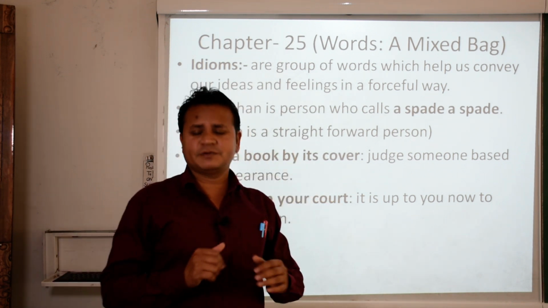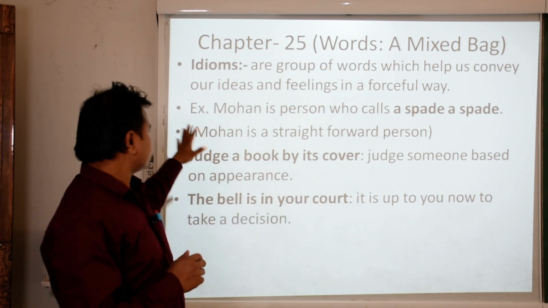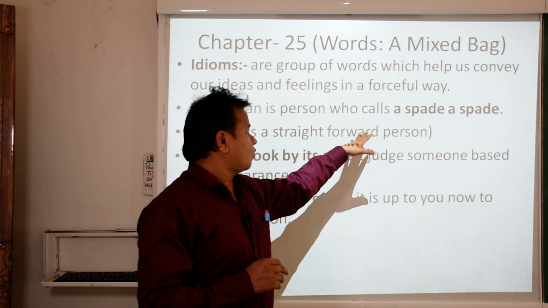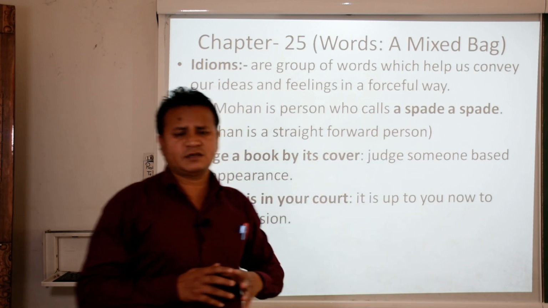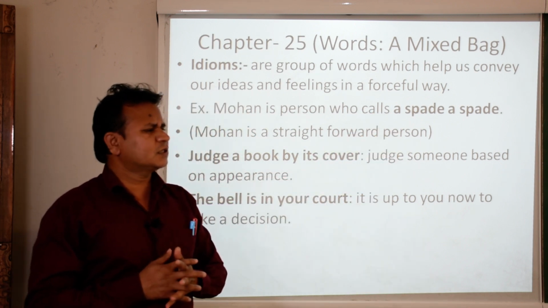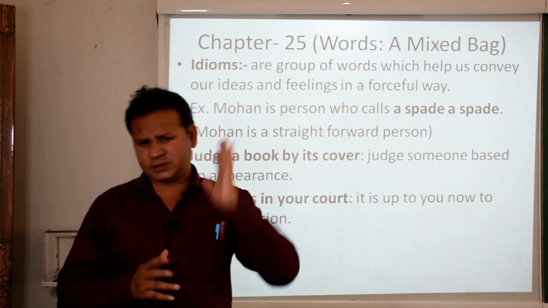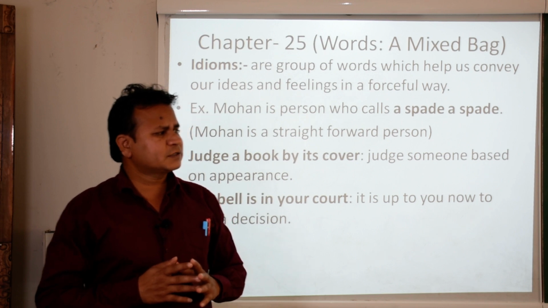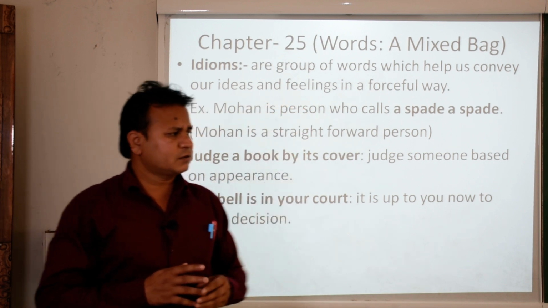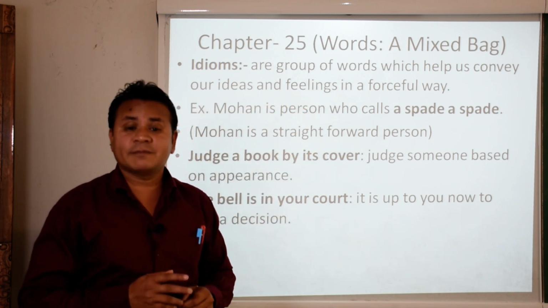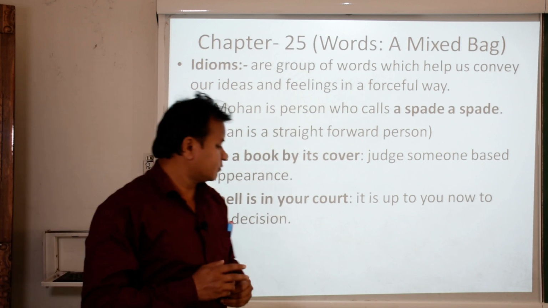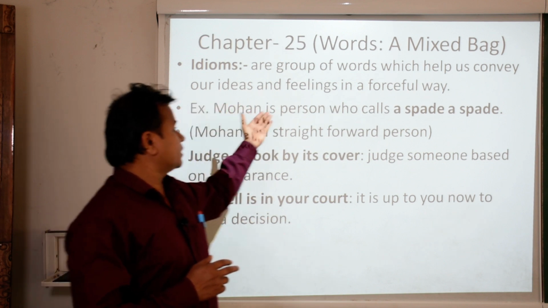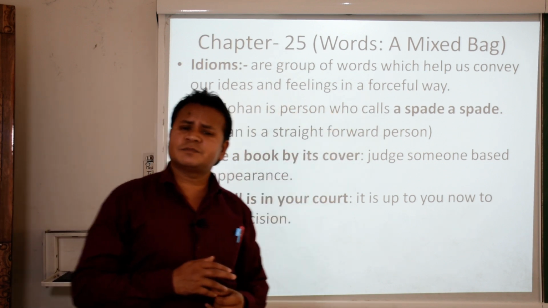Now, let us see an example. Mohan is a person who calls a spade a spade. There are certain people who are always honest, they will not tell a lie, and those people are given a certain title, a certain name. They are known in a different manner. How? Mohan is a person who calls a spade a spade.